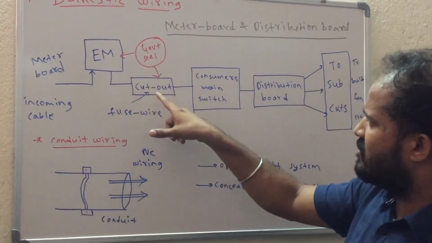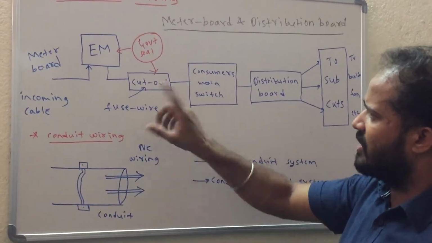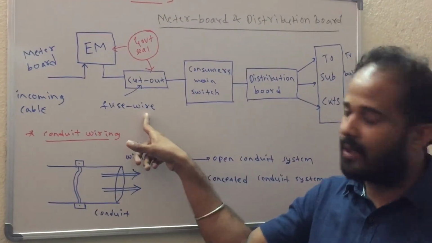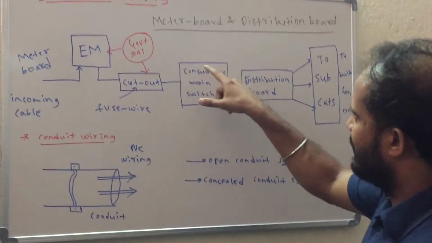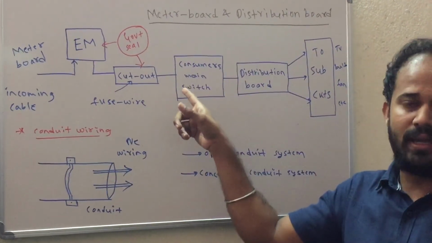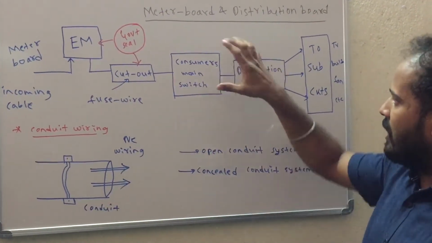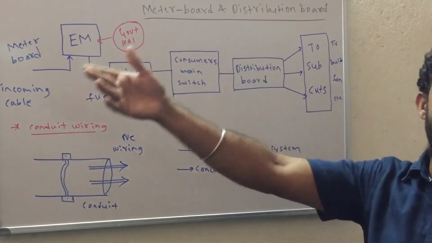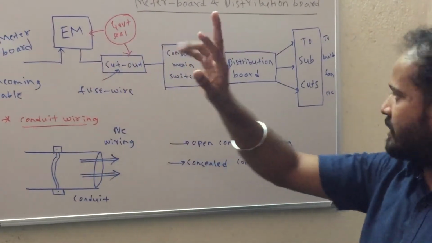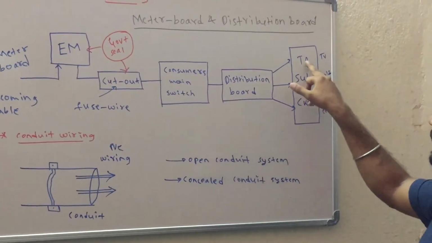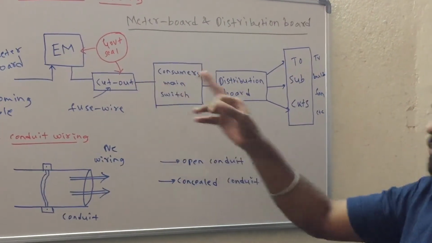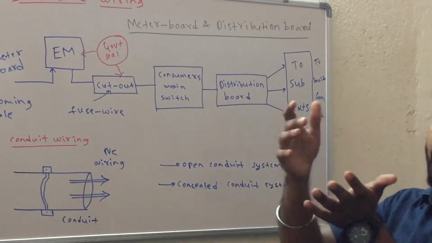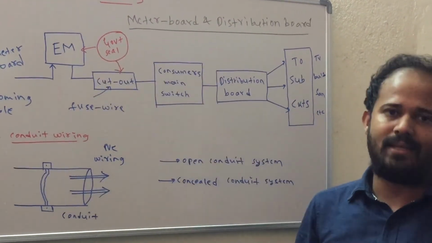From the energy meter it is to be connected to the next point, which is the cutout section. In the cutout section there will be a fuse wire for electrical safety. Through this cutout section it is further connected to the consumer's main switch. Here comes the main switch of the consumer. From the consumer main switch it is to be connected to the distribution board, through which it is distributed to the different sub-circuits. From the distribution board it is connected to sub-circuits, and a sub-circuit may be a TV or bulb or fan, etc. Whatever connection you are supposed to take from the board, that particular connection we call a sub-circuit.